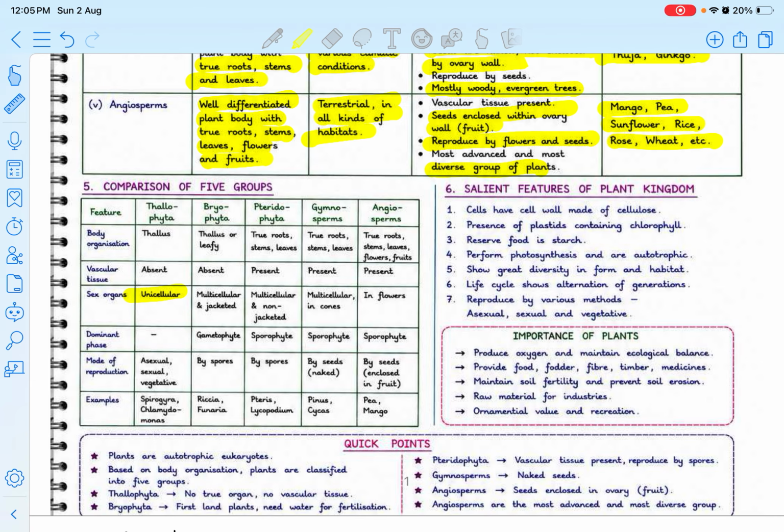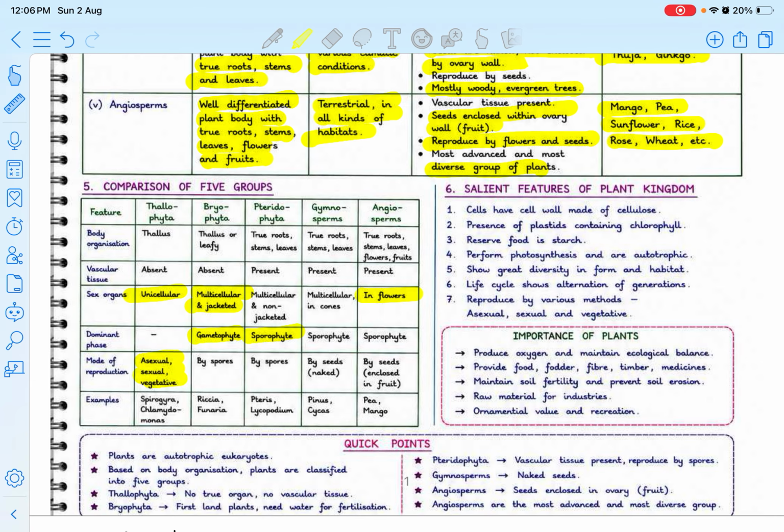Sex organ: it is unicellular in Thallophyta, multicellular and jacketed in Bryophyta, multicellular and non-jacketed in Pteridophyta, and multicellular in cones and in flowers for Gymnosperm and Angiosperm. Then dominant phase: there is no dominant phase in Thallophyta, and in Bryophyta it's gametophyte. In Pteridophyta it's sporophyte, and again in Gymnosperm and Angiosperm it's sporophyte only.